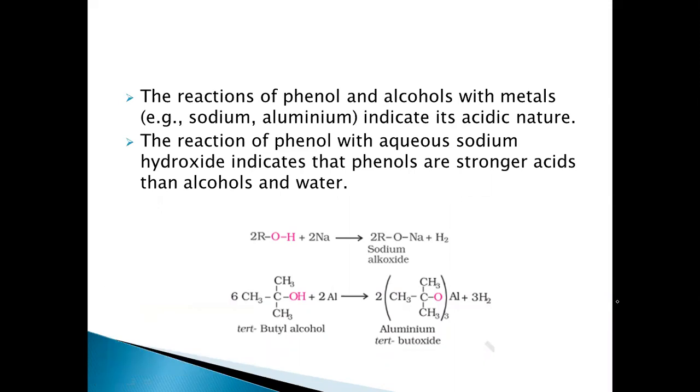We can know that alcohols and phenols are acidic by the following reactions. When alcohols are made to react with metals like sodium or aluminium, we get the sodium salt of it, RONa, with sodium, and with aluminium, we get aluminium tertiary butoxide from tertiary butyl alcohol. Right. So these are the reactions which evolve hydrogen. They show that alcohols are acidic in nature.